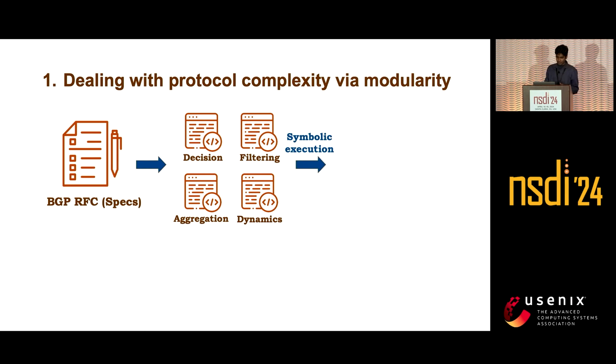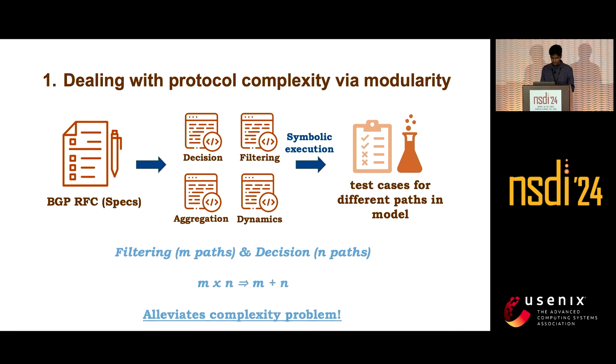We build these separate models, run symbolic execution on each of them separately, and generate the test cases. The benefit is quite simple: the decision and filtering processes are intertwined. When a route advertisement comes in, it first goes through the route filtering process, and among the filtered routes, we run the BGP path selection algorithm, which is the decision process.